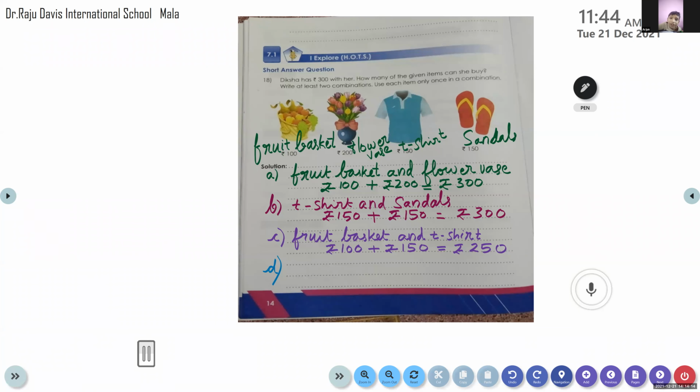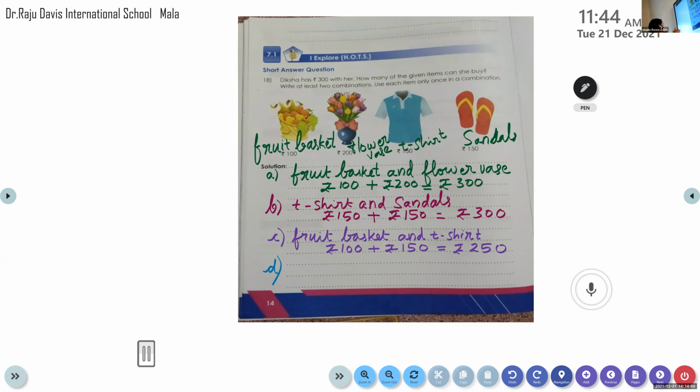Arjun Krishna, tell me, what is another combination? T-shirt and sandals. T-shirt and sandals is already written, Arjun. Any other combination? Flower vase and fruit basket. That is also written here, the first one A. Flower vase and T-shirt. That is not possible now.